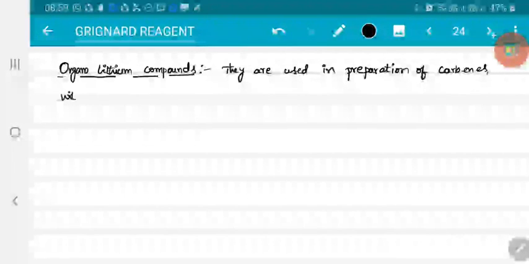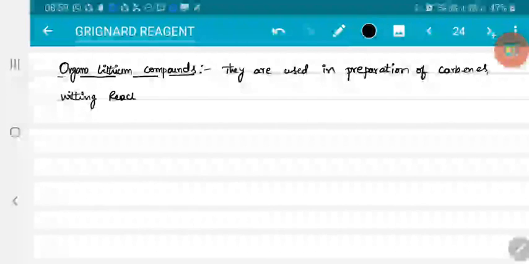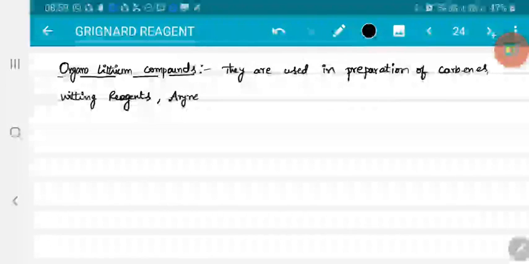Wittig reaction also. Wittig reactions, or we say Wittig reagents, arynes, etc.